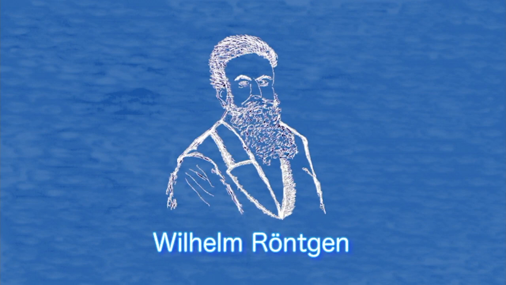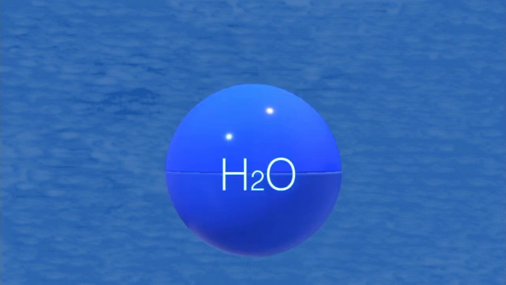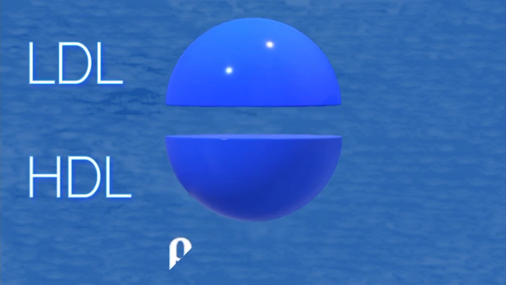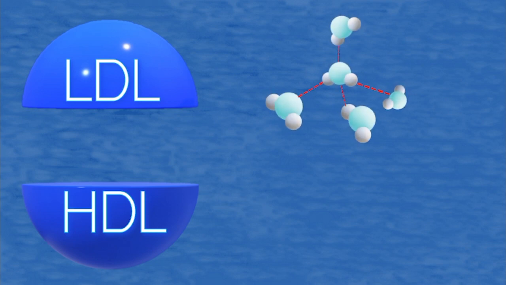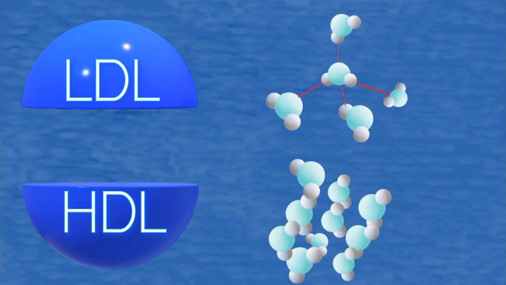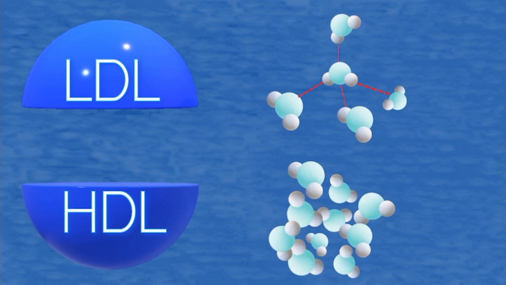In 1892, a German physicist, Wilhelm Röntgen, proposed that water can be presented as a mixture of two liquids, a low-density one, LDL, and a high-density one, HDL. This hypothesis has been further developed into the two-state model, according to which in LDL there is order due to hydrogen bonds, which limit the number of neighbor molecules and lead to low density. In HDL there is disorder because molecules are closely packed together, hydrogen bonds get broken, thus leading to higher density.